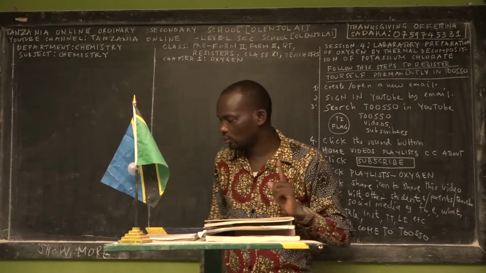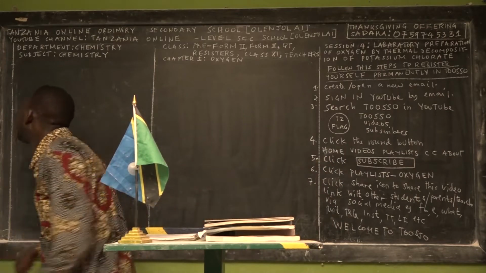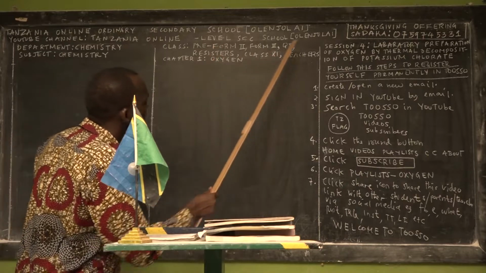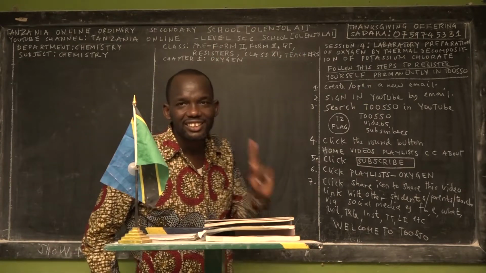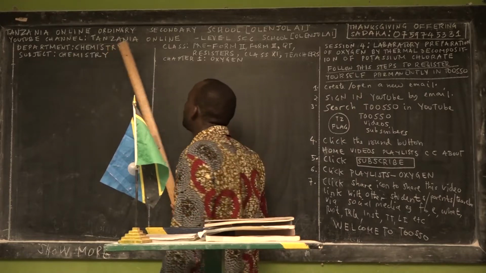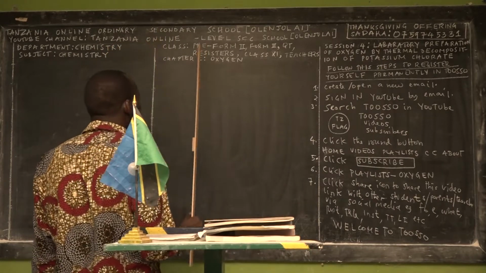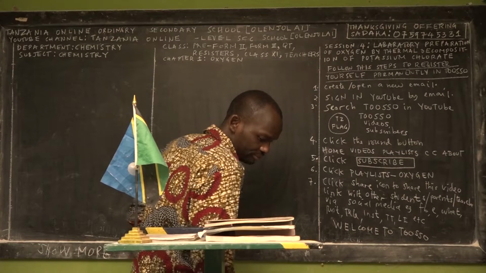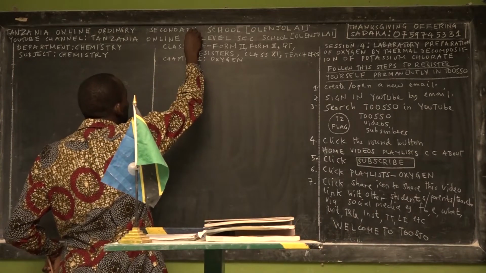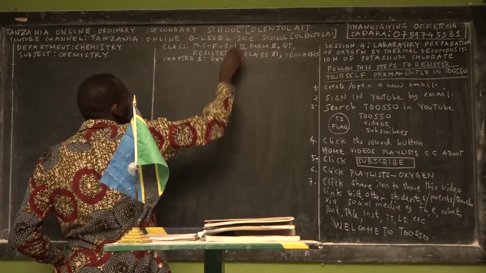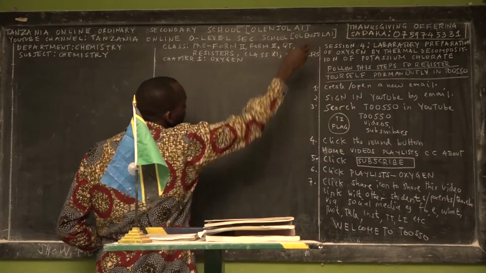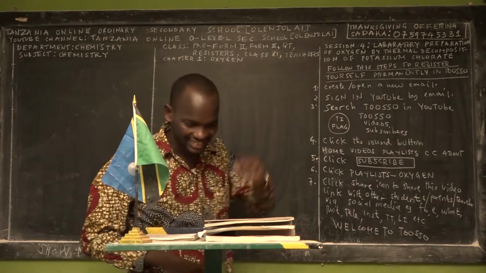I would like firstly to welcome you into our online institution called Tanzania Online Ordinary Secondary School in square bracket Olenjolai. Simultaneously, I would like to welcome you into one of our YouTube channels called Tanzania Online O Level. So the missing letter here, what is it? It's O level. O Level Secondary School in square bracket Olenjolai.